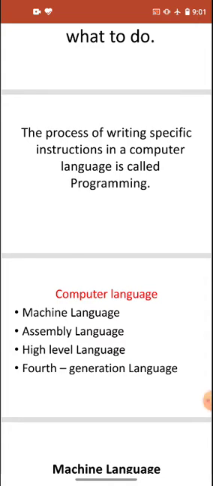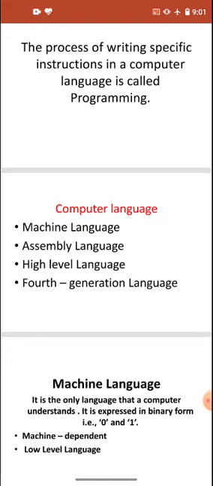Now, computer language. There are four computer languages, and we are going to study them in detail. The first one is machine language, then assembly language, high level language, and fourth generation language. Now first we will learn about machine language.